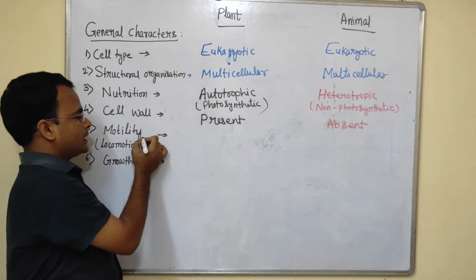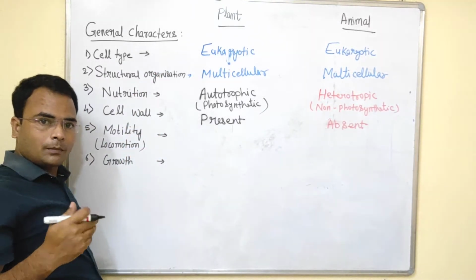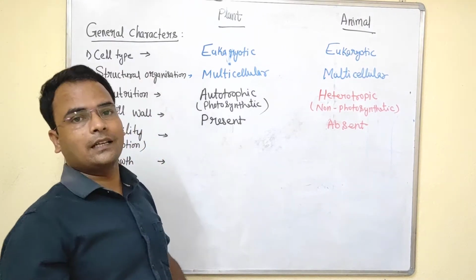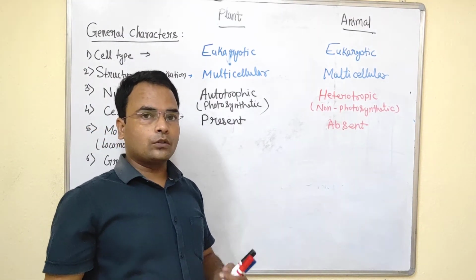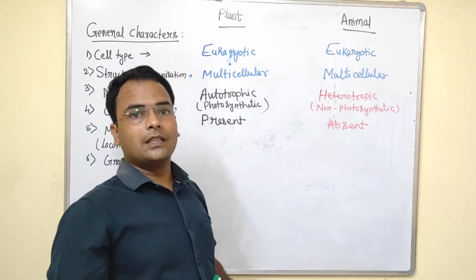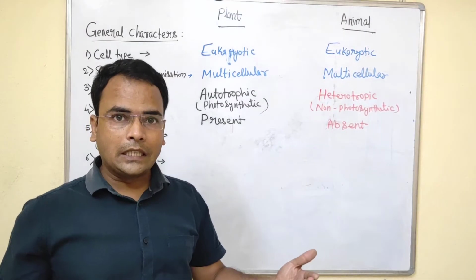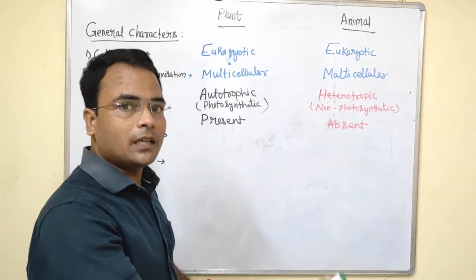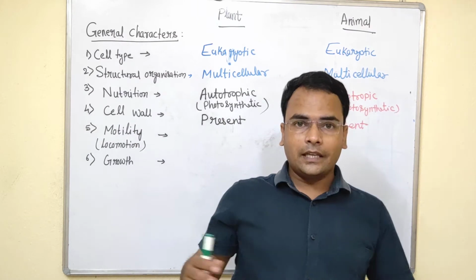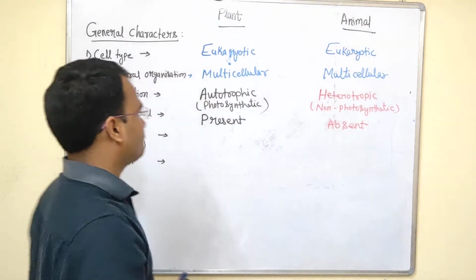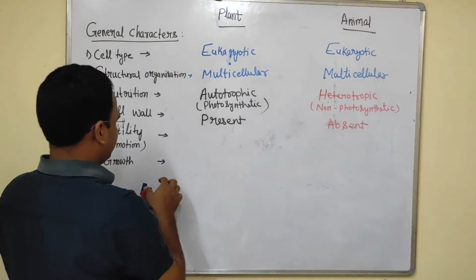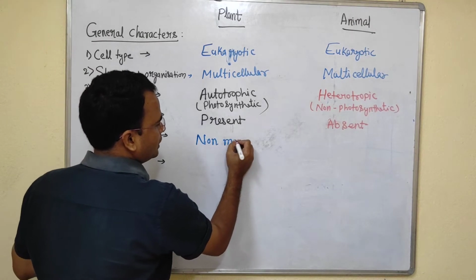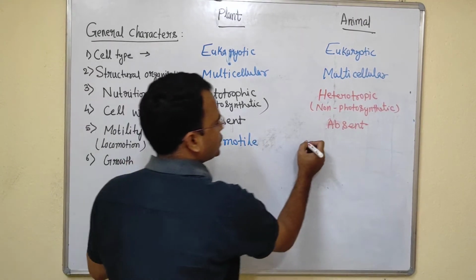Now let us talk about motility. I am not talking about movement, I am talking about locomotion. Movement is done by every living organism, it is a characteristic feature. Without movement we cannot say that the organism is living. But motility is locomotion: whether they are able to move, whether they are able to change their place, go from one place to another. So plants were non-motile, they cannot change the place. But animals are mostly motile.